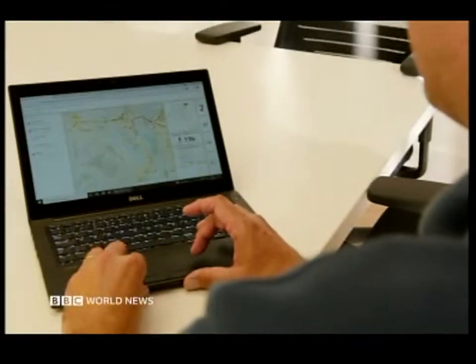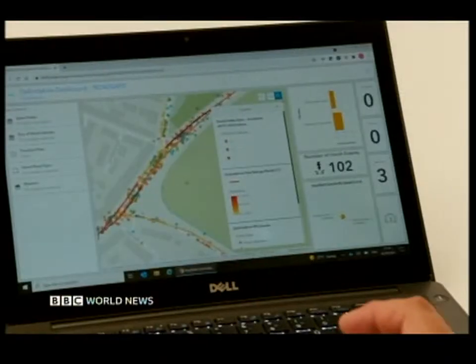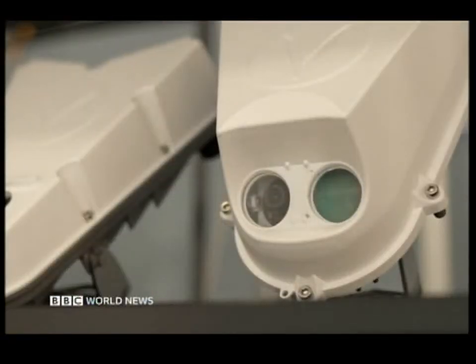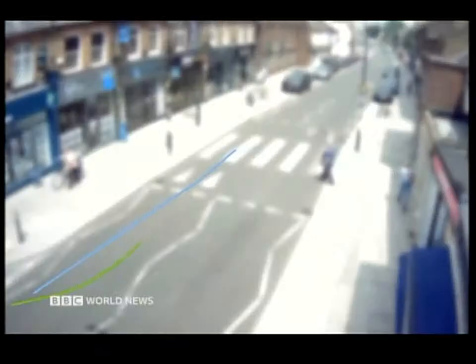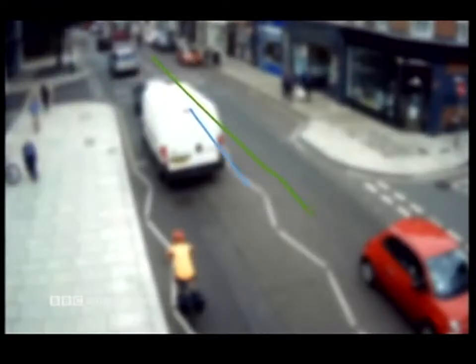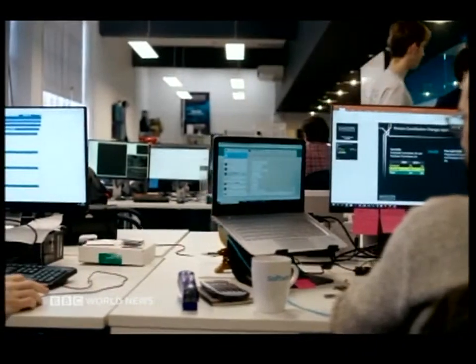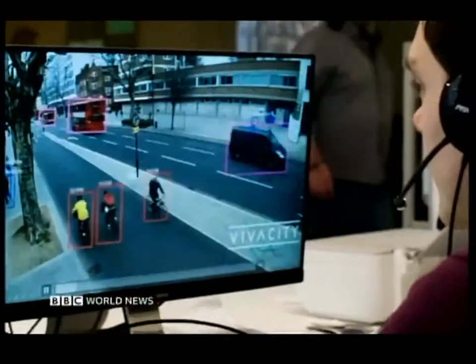Right, we've reached Vivacity's HQ, where the data is being processed. Now, remember those sensors we've passed along the way? Here's a visualization of what the company sees. It's all blurred and anonymized, so no one is identified. But these lines represent the cyclists, pedestrians, and cars in a spot. And you can see how they get into some potentially harmful situations as they cross each other, or as an area gets busier. So they'll take this data and they'll present it to the local council to act on it.